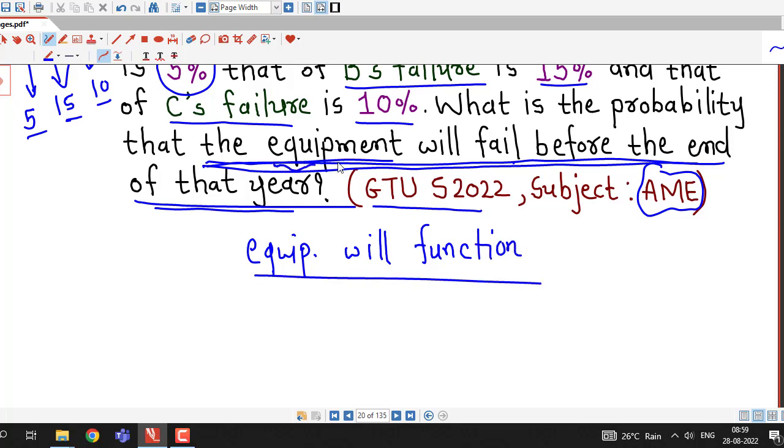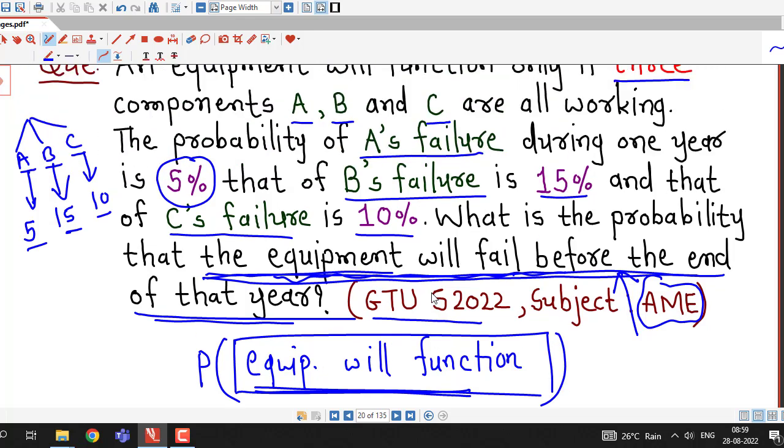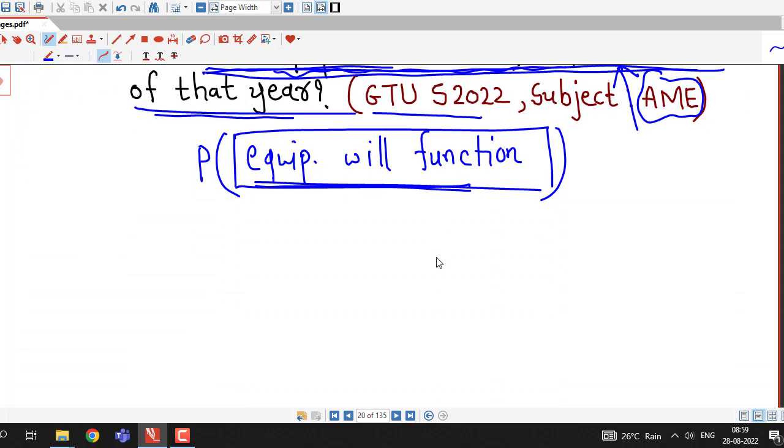So these two events, equipment will fail before the end of the year and equipment will function before the end of the year, are complementary events of each other. So first we will decide the probability for this event, and the probability of the other event will be obtained by subtracting this probability from 1. So first we focus on finding the probability that equipment will function before the end of the year. Before that we can write this in terms of events.